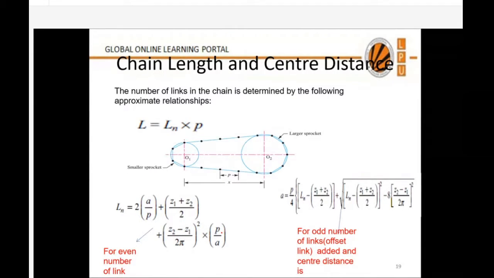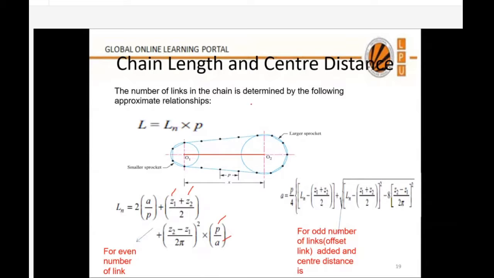Can anyone tell me what z1, z2, a and p are? No need to remember this formula; it is given in the data table. So a is the center distance, p is the pitch, and z1 and z2 are the number of teeth on the driving and driven sprockets. Absolutely. z1, z2 number of teeth on driving and driven sprocket, p pitch, a is the center distance between the two sprockets.